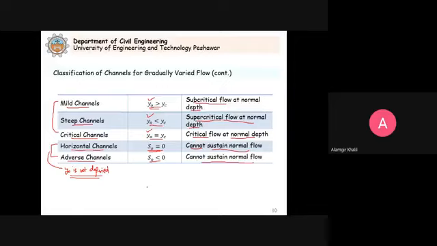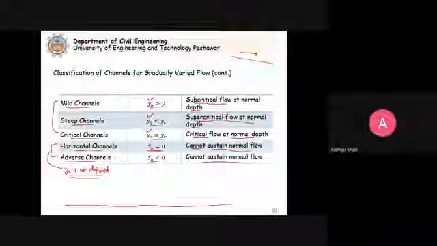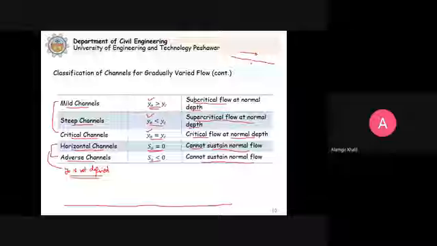Now the question is why it is not defined. We say that gravity is the main component for open channel flow. So if a channel is perfectly horizontal, it cannot sustain the flow. You need a slope of the channel for flow to occur. The gravity component is the major driving force due to which the flow occurs in open channels.